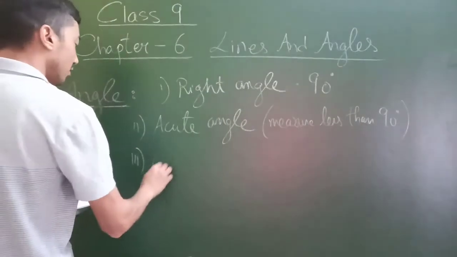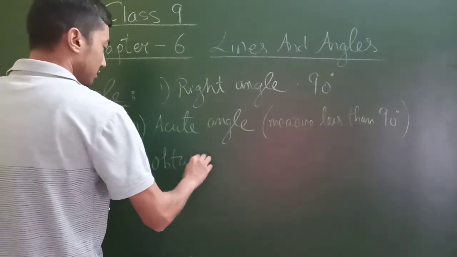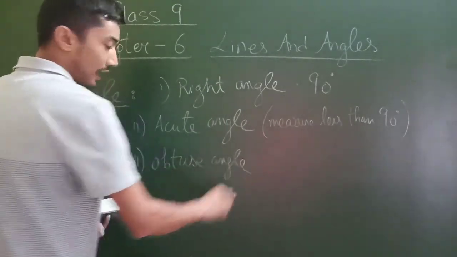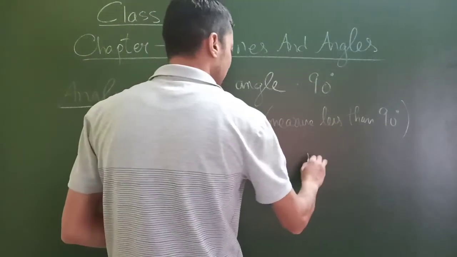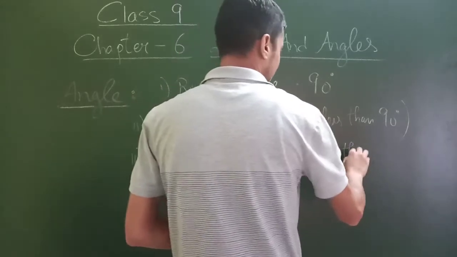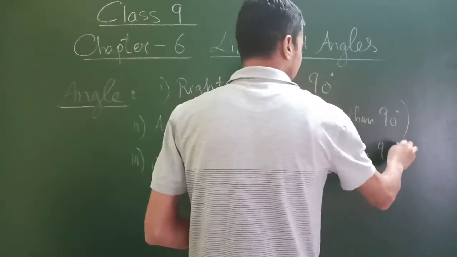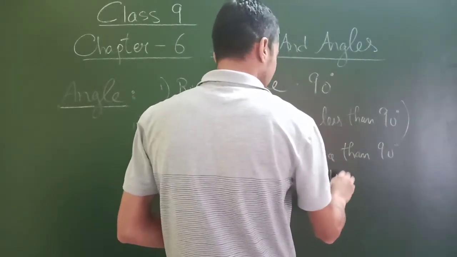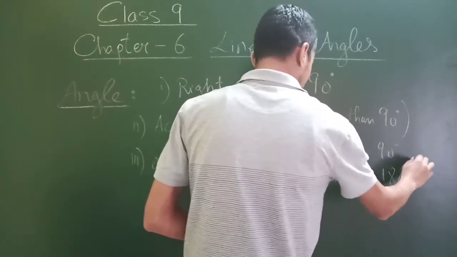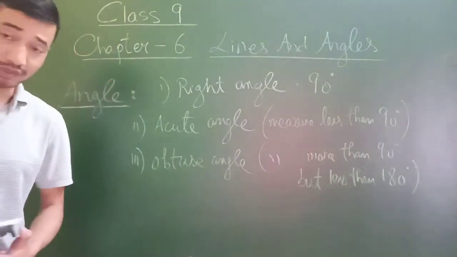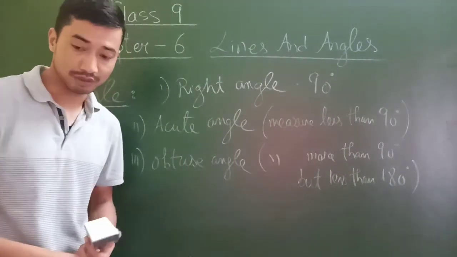Then of course we have the obtuse angle, whose measure is more than 90 but less than 180 degrees.